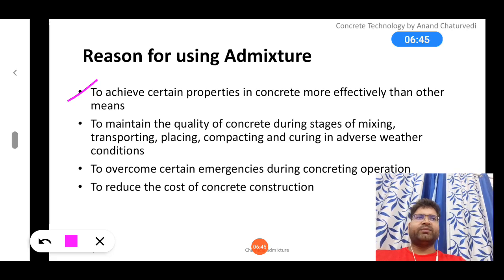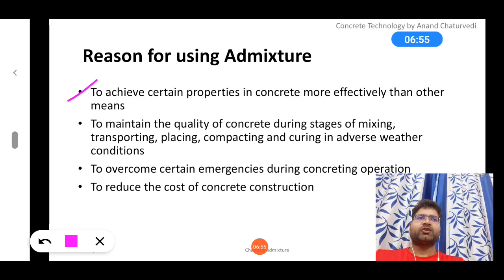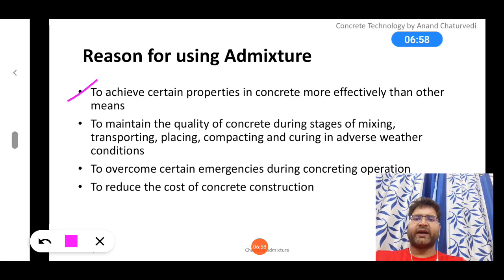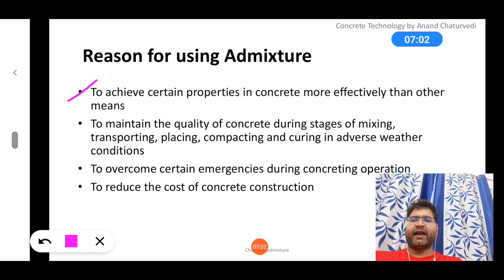Sometimes, whatever we are trying to produce, whatever type of workability we need, how much water cement ratio is needed, to manage all those parameters we add admixtures.